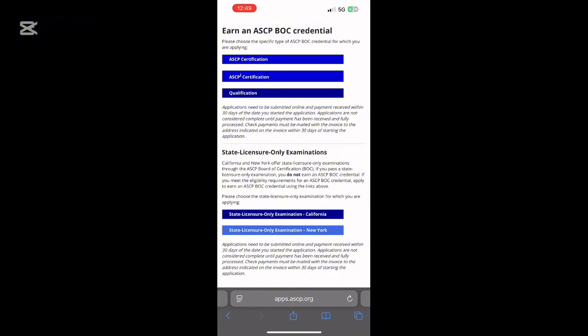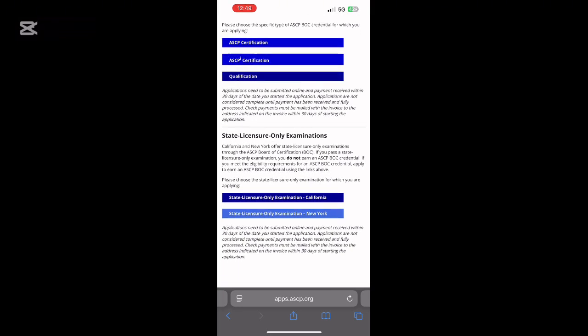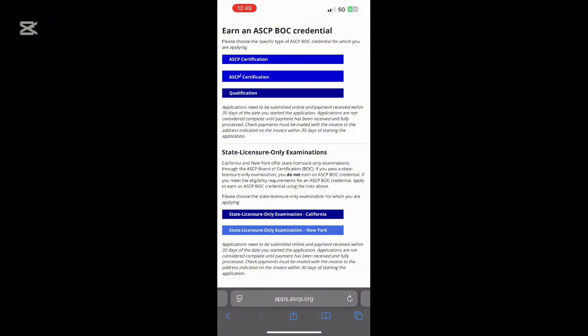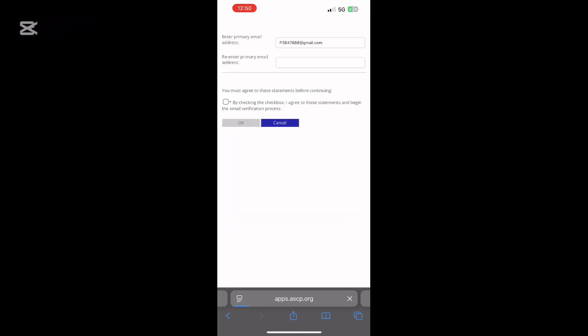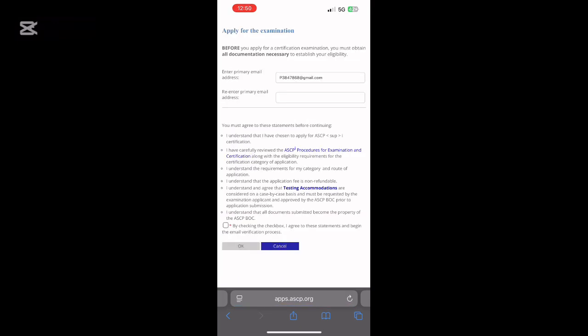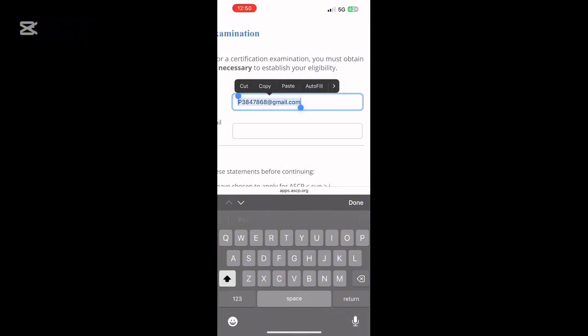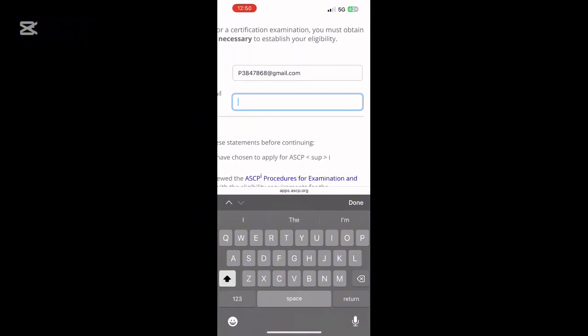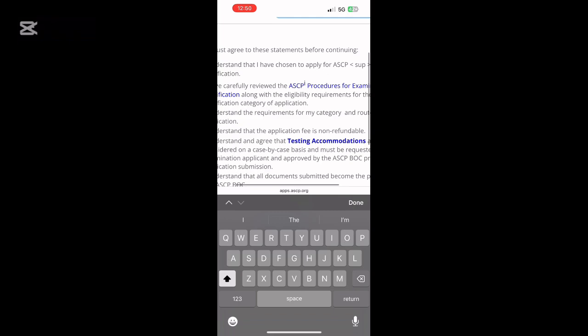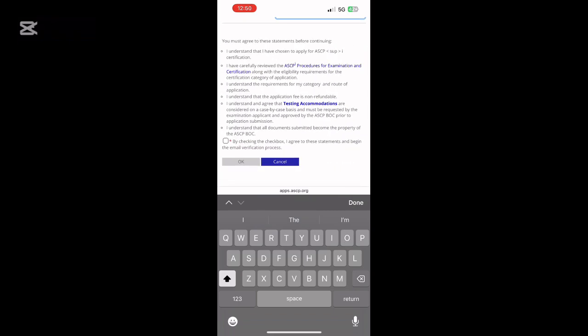So if you have already picked it in your mind that you want to work in California or you want to work in New York, you can go ahead and write their state licensure exams without necessarily writing ASCPi or ASCP, depending on which one it is. I don't know if you guys get me. My next step is to click on ASCPi certification, and that's because I am a non-US indigene. Like, I don't stay in the US, but if you do stay in the US, I think you can click on ASCP. So next thing I'm going to do is confirm my email.